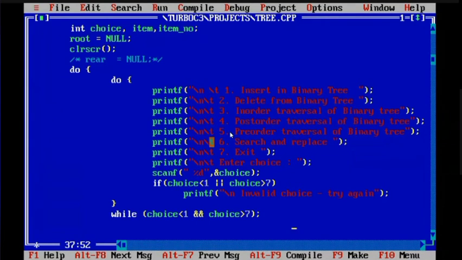Okay, ma'am. Is it understandable? So we need to be very careful about using and, or. Do you have any doubt?